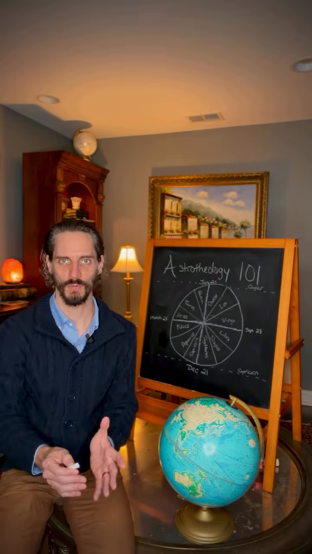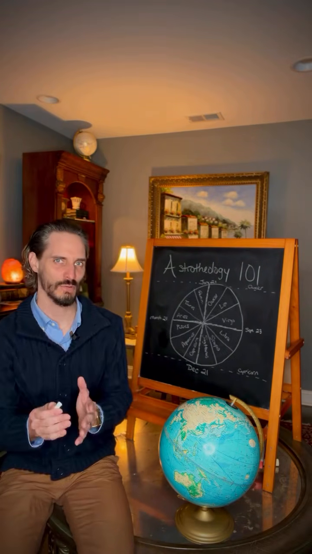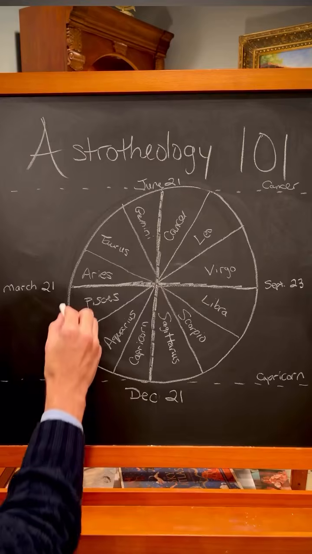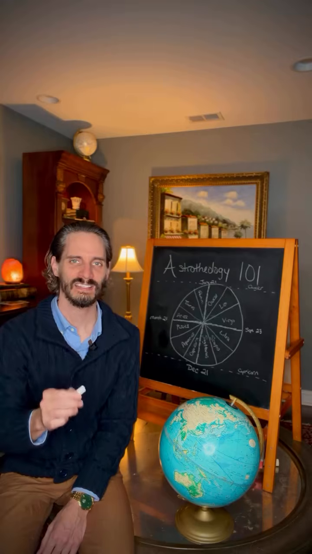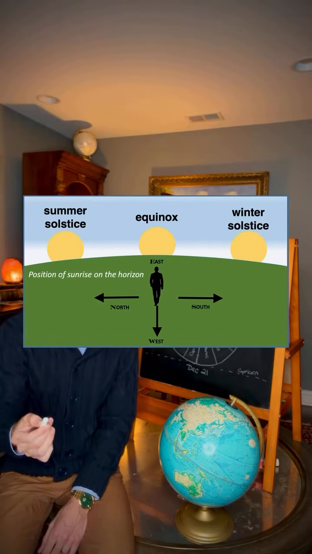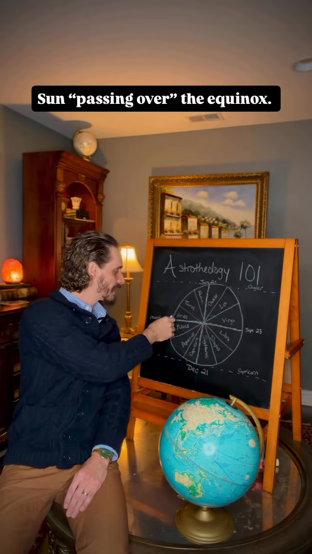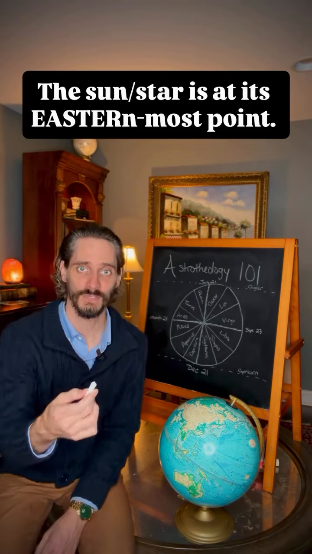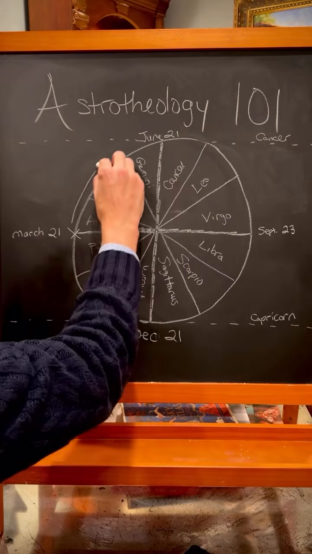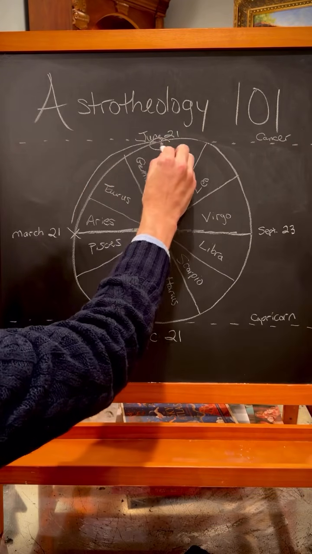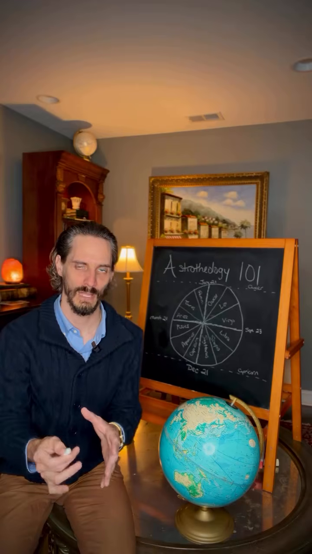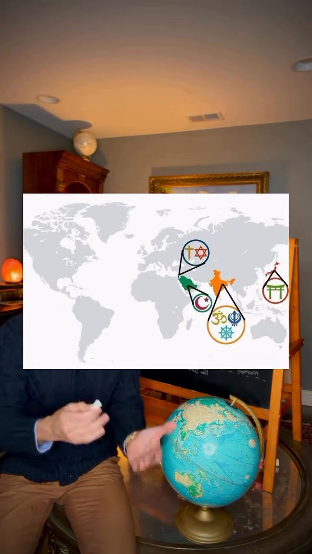The first of 4 points in this cycle is at the vernal equinox in Aries the Ram, when the sun passes over the equator and rises at the easternmost point on the horizon. This is when Jews celebrate Passover and when Christians celebrate Easter. When the sun hits the Tropic of Cancer, we experience the longest day and shortest night of the year in the northern hemisphere, which is where today's major religions were founded.